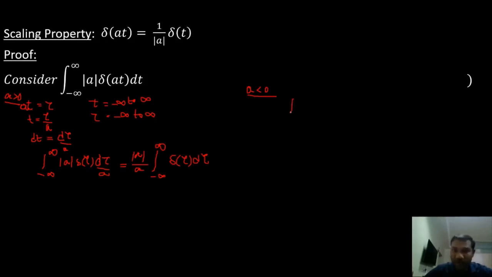So I will substitute and I will get integral minus infinity to infinity mod a delta of tau, and in place of dt I'll have d tau by a.